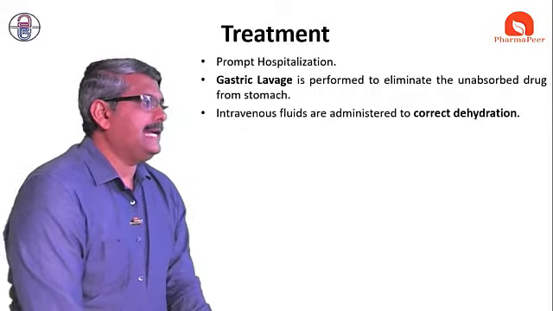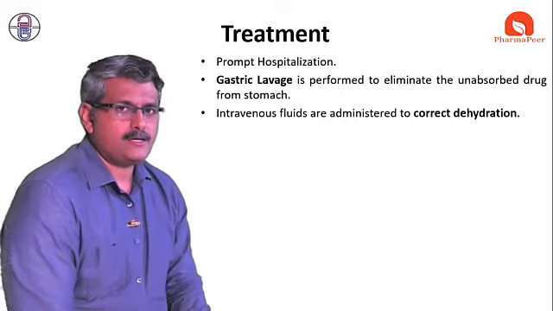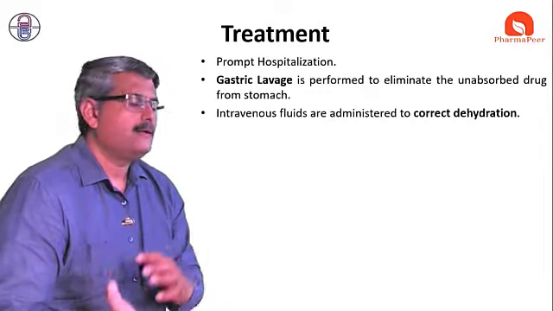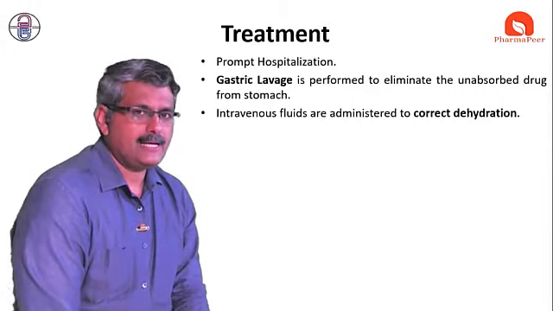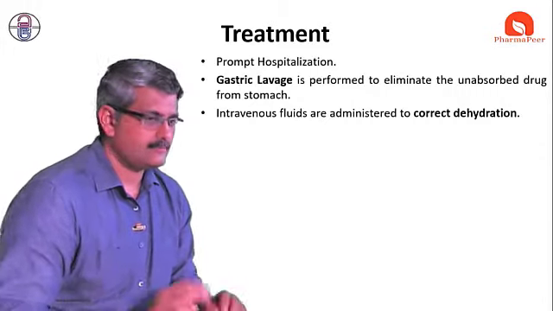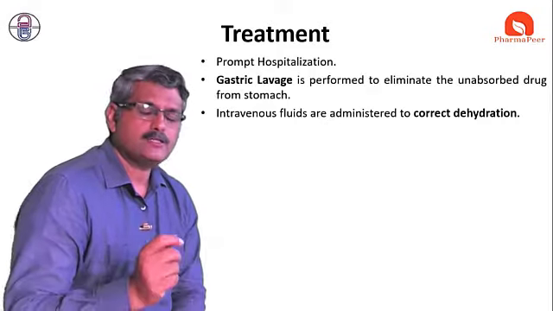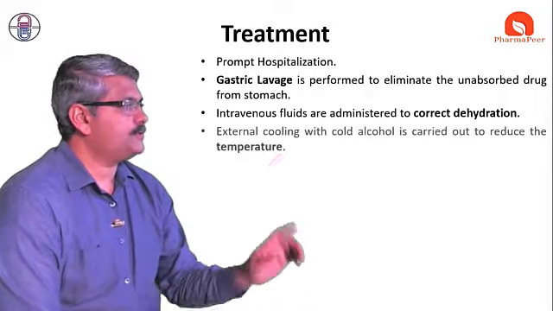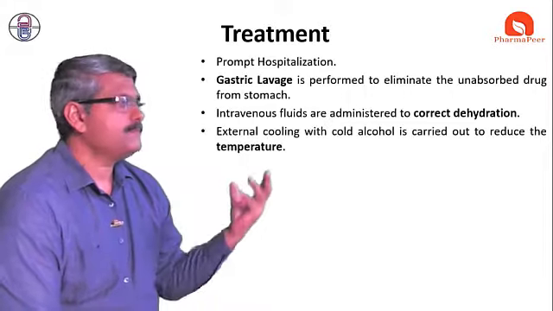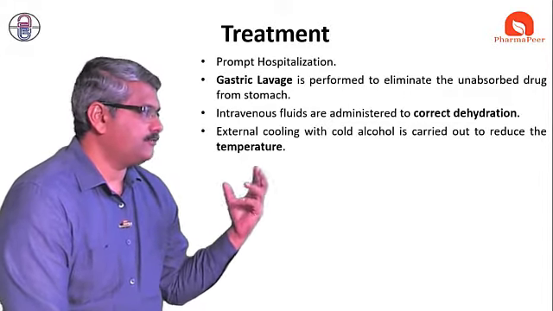Third one is intravenous fluids are administered to correct dehydration. Because of the vomiting and dehydration, electrolyte imbalance, there is delirium, hallucination, stupor like this. So first we try to maintain the hydration, that is fluid.